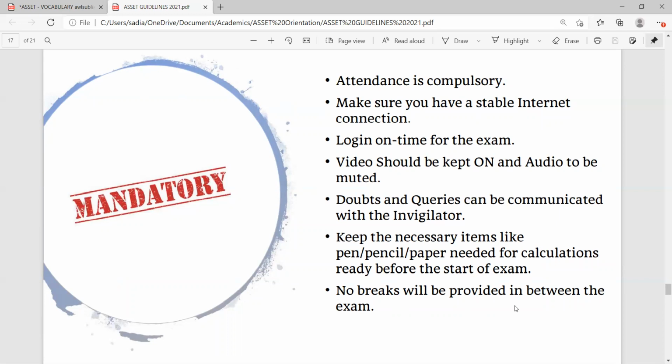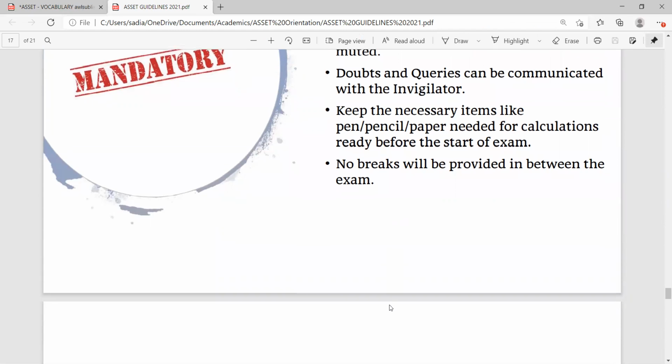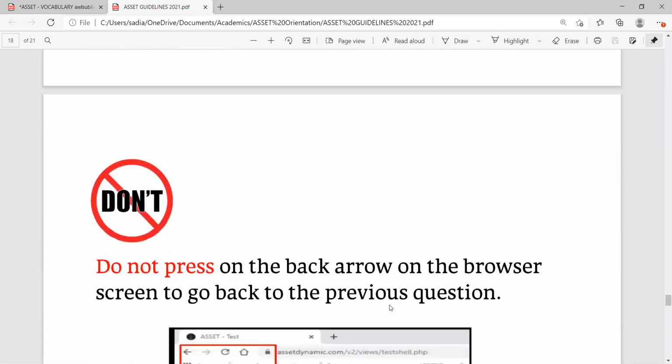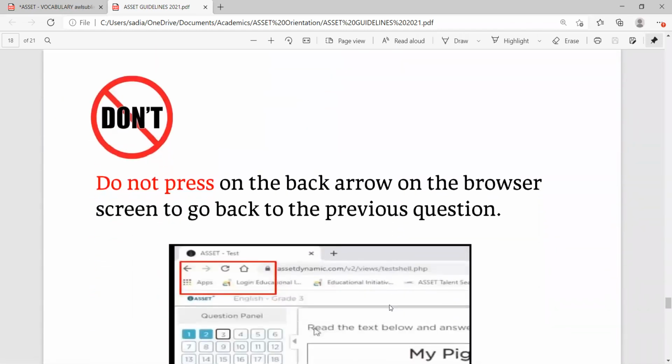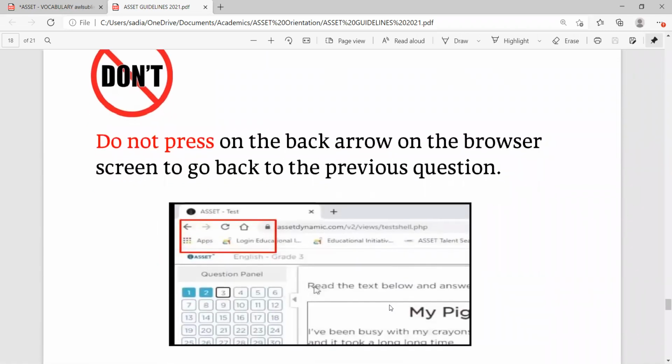No breaks will be provided in between the examination. Since it is being recorded, if you disappear from your seat, it will be recorded and it might be taken against you. So do not press the back arrow on the browser. Now, browser means if you're using Chrome, Explorer, or Microsoft Edge, these are called browsers. The back arrow on the browser should not be used at all.